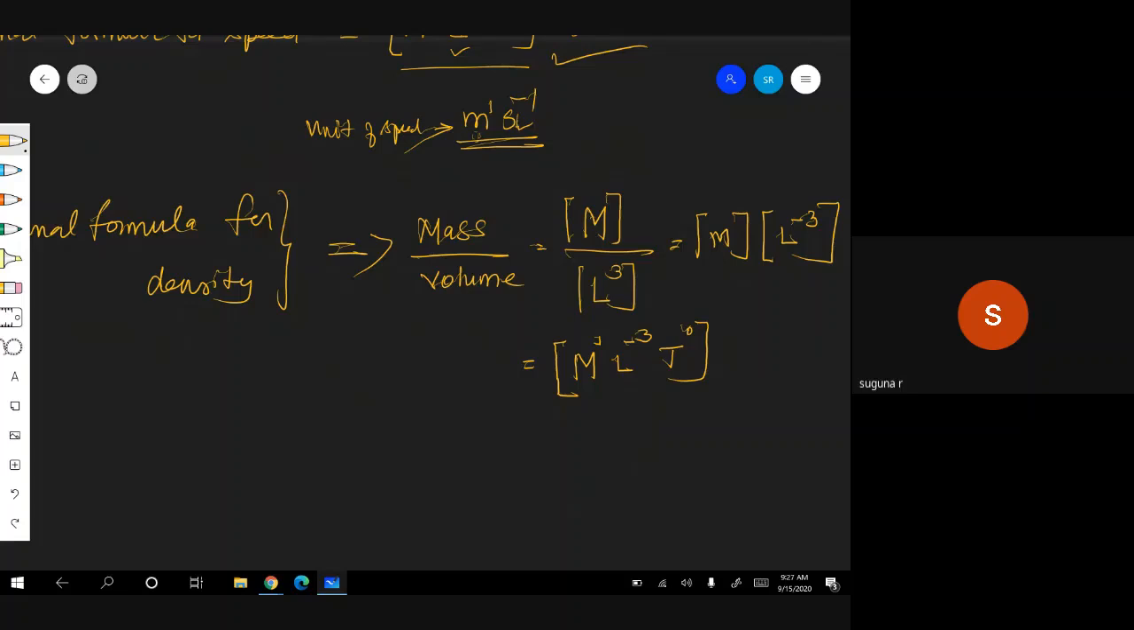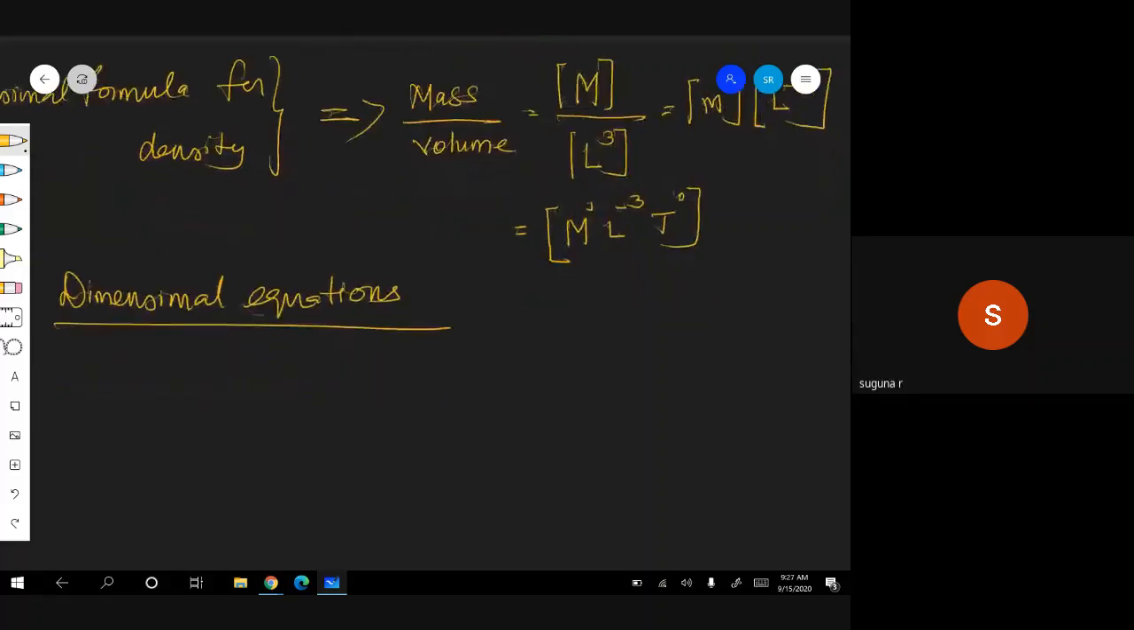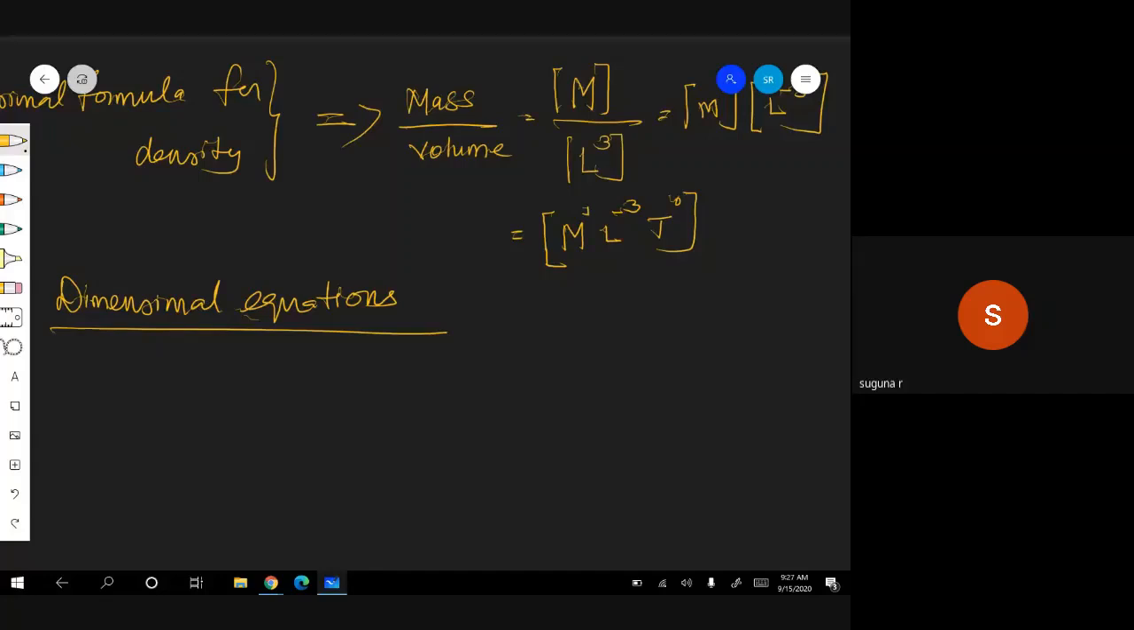Anyhow, we will be seeing dimensional formulas for so many physical quantities. Before that, let me give you one thing. What is a dimensional equation? After this, we'll go for dimensional equations. It is very simple. It is just given a different name. Just now we have seen the dimensional formula for velocity: M power 0, L power 1, T power minus 1.